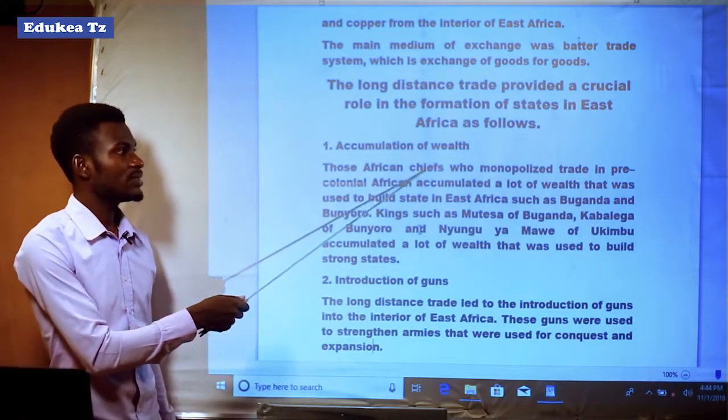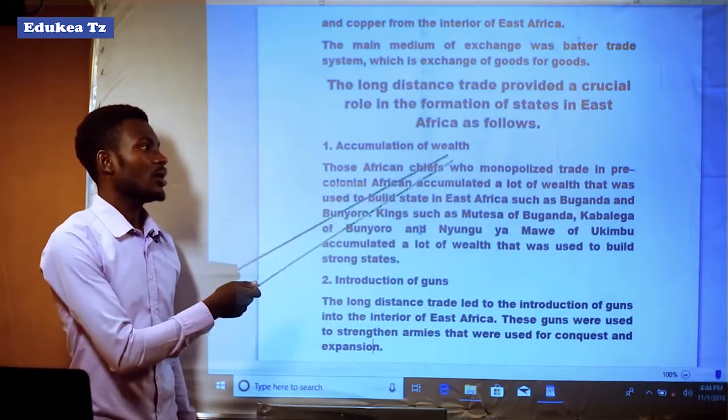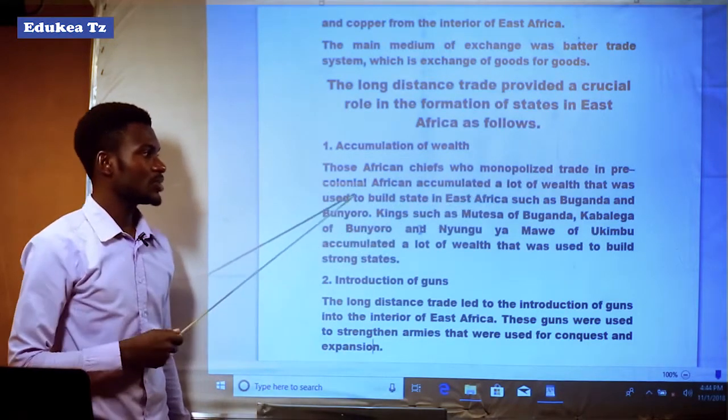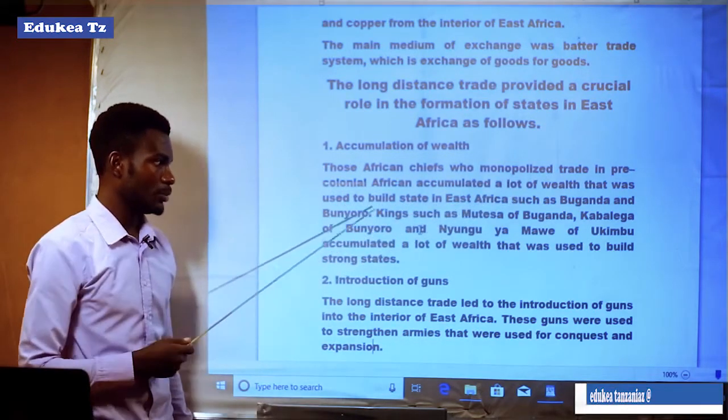Those African chiefs who monopolized the trade in pre-colonial Africa accumulated a lot of wealth that was used to build states in East Africa, such as Buganda and Bunyoro.